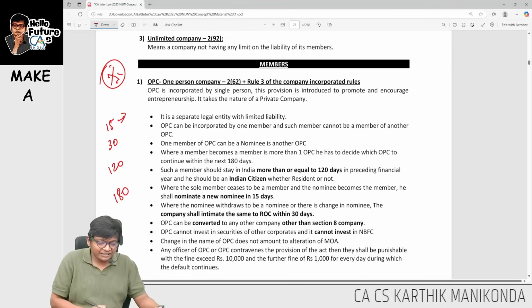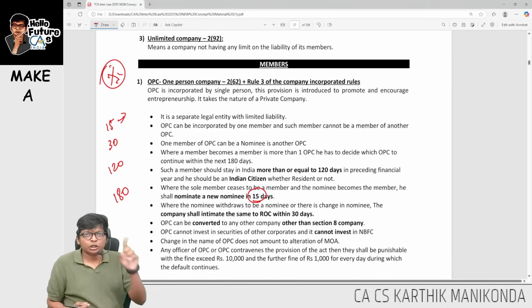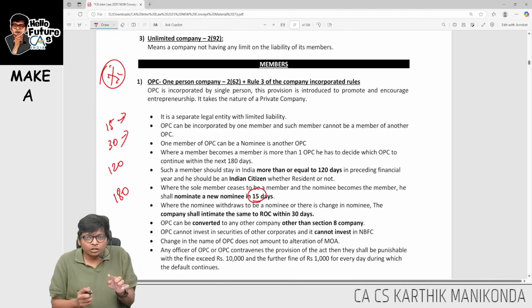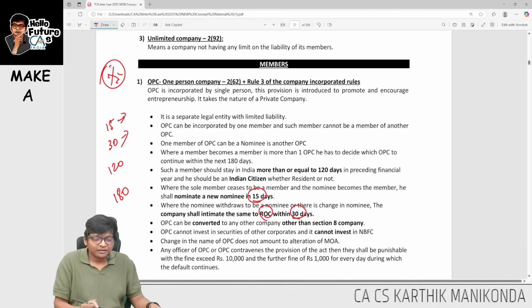Sir, what is 15 days, sir? If a nominee leaves, you have to appoint a new nominee within 15 days. Sir, what is 30 days, sir? Very simple. If there is a change in nominee, you have to intimate ROC within 30 days.